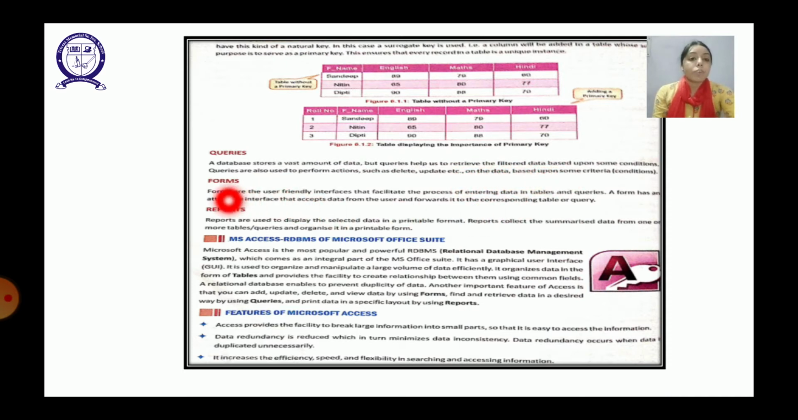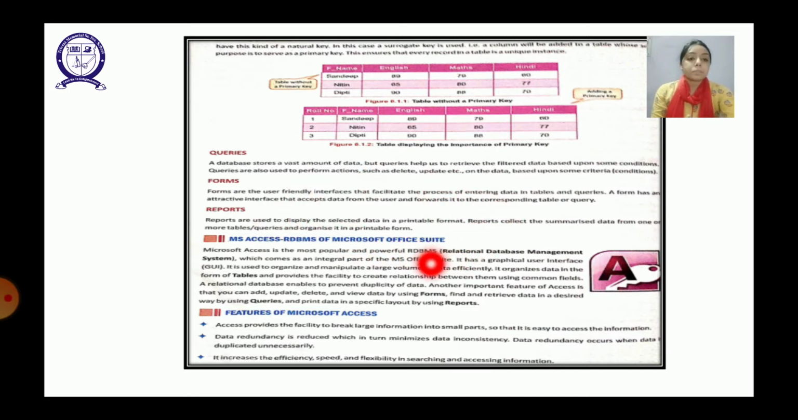And what are the forms? Forms are the user-friendly interfaces. Like when you go somewhere to some school or some education institute to get some admission in any of the courses, so you need to fill a form where some field names are given to you, and in front of that a box is given to you. You need to fill the information. So that is forms. And what is reports? Reports are used to display the selected data in a printable format. When we want to print the data in a hard copy form, that is known as a report. Like sometimes your mark sheets or the result of a particular class is displayed or given to you as hard copy, so that is known as a report.